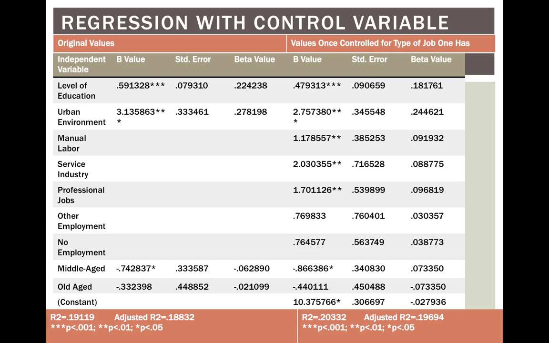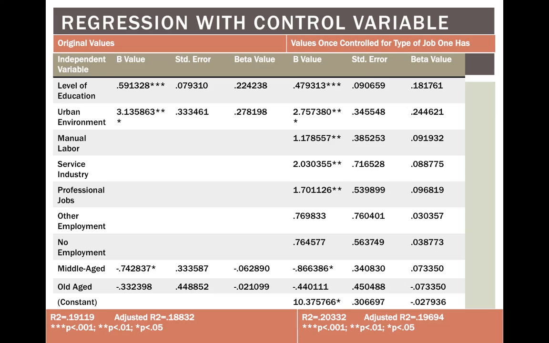Service industry has the highest B value among type of employment at 2.03, meaning that those working in the service industry are 2 times more likely to obtain basic necessities than those working in the farming industry. The highest beta value is still living in an urban environment at 0.24, while the lowest is once again middle-aged respondents at negative 0.07, meaning that being middle-aged has the least influence on obtaining basic necessities.